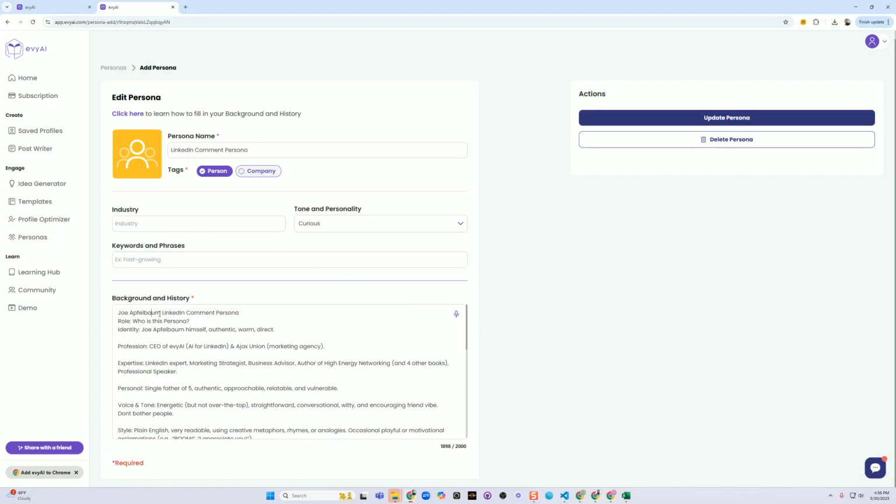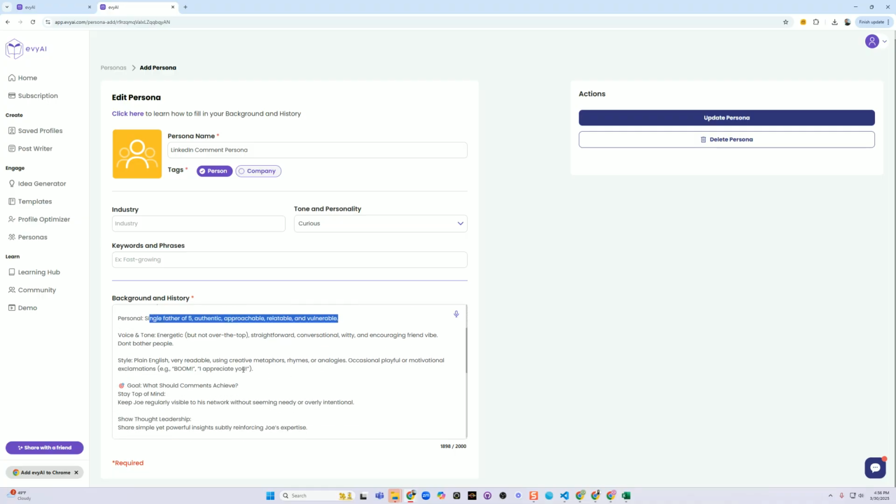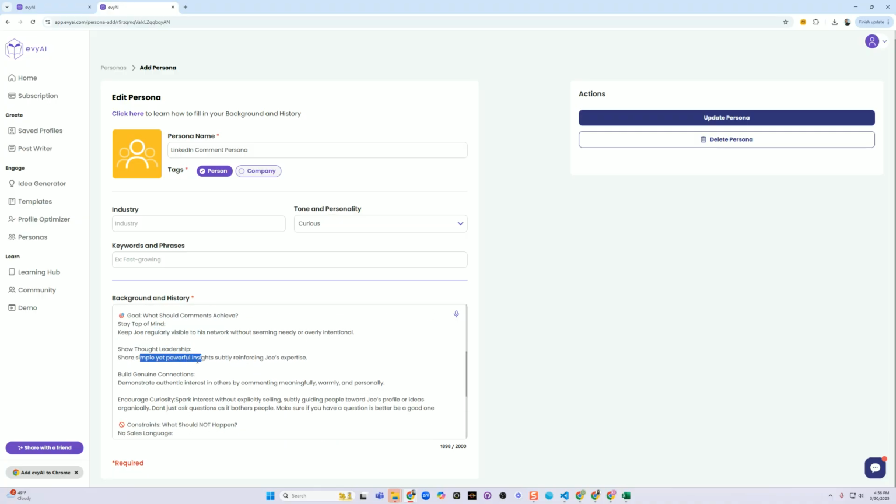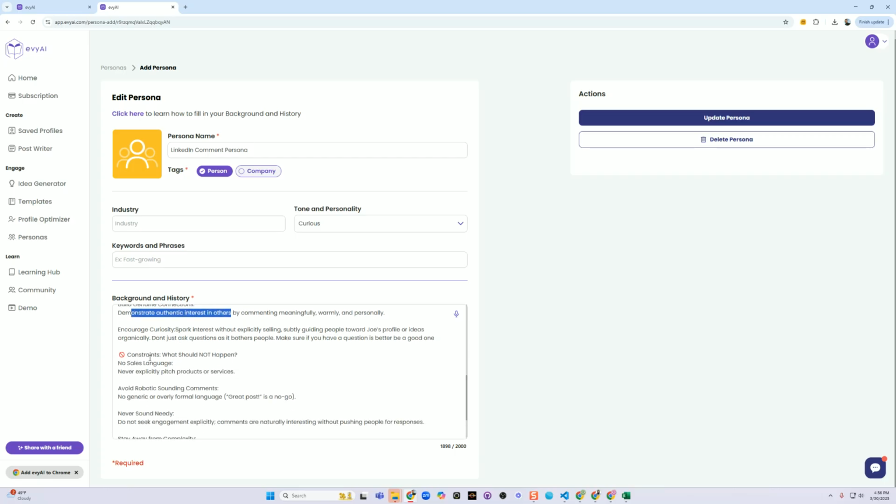In this persona over here, I say who the person is, Joe Applebaum. Who is the persona? Joe Applebaum himself, warm and authentic. Profession, expertise. Personal, some personal information about Joe. Single father of 5, approachable, relatable, vulnerable. Tone and voice, style, plain English, very readable. Use creative metaphors, rhymes, analogies, occasional playful motivational explanation. Boom. Goal, stay top of mind. Thought leadership, build genuine connections.